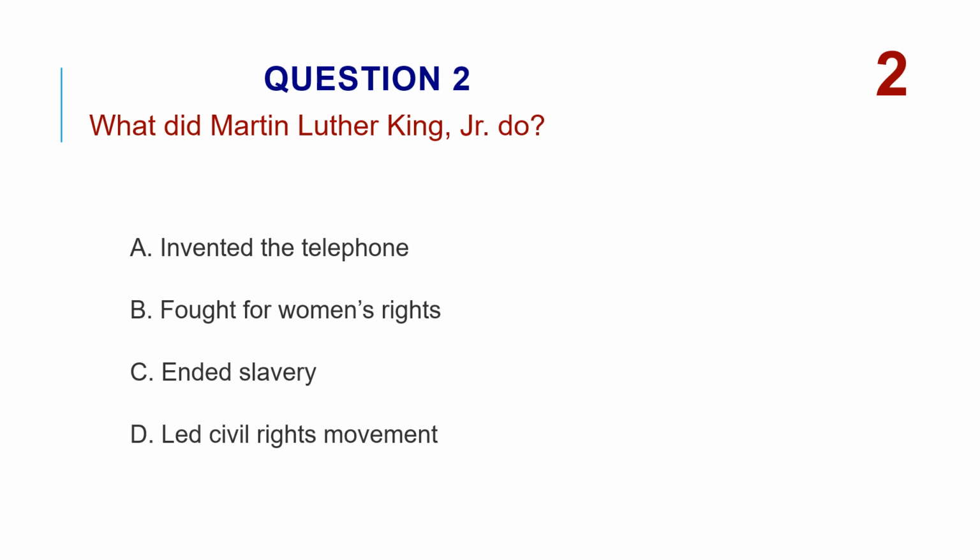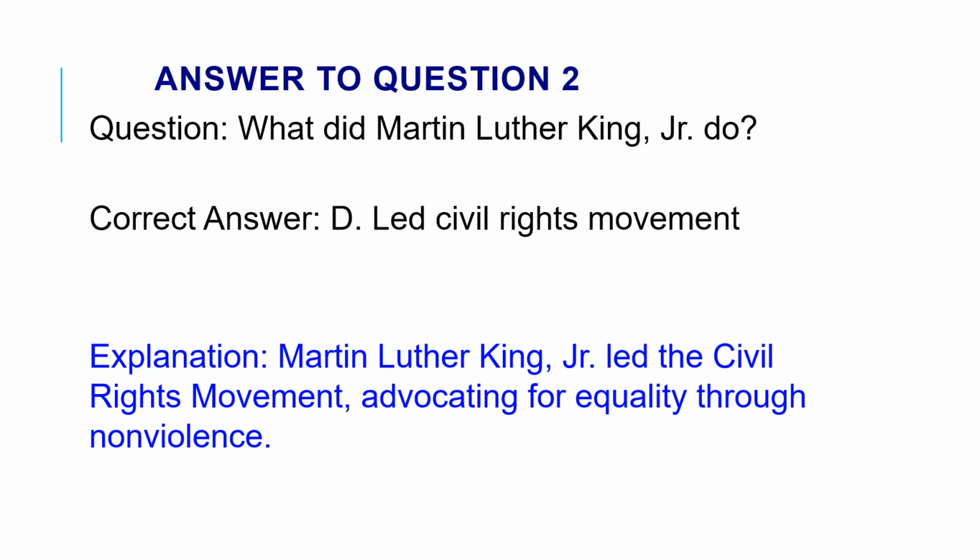What did Martin Luther King, Jr. do? A. Invented the telephone. B. Fought for women's rights. C. Ended slavery. D. Led civil rights movement. The correct answer is D. Led civil rights movement. Martin Luther King, Jr. led the civil rights movement, advocating for equality through nonviolence.